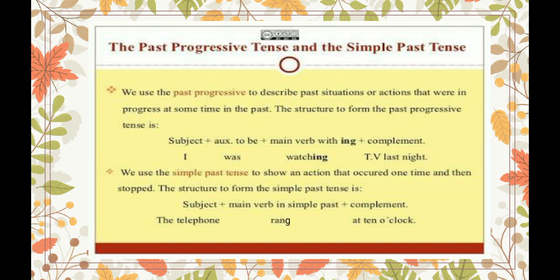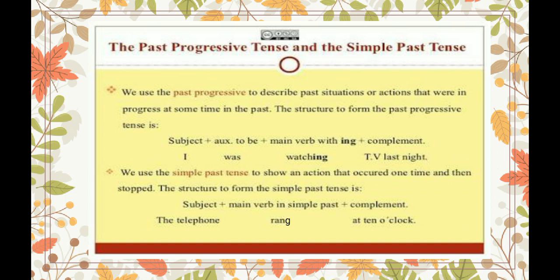And the sentence structure is also different from the simple past tense. In continuous tense, first we write subject, then auxiliary verb, that means was or were, then ing with the main verb, and then complement. But in simple past tense it is different.